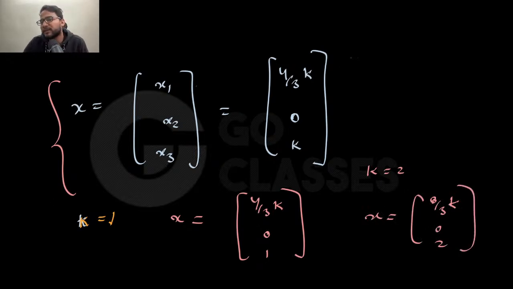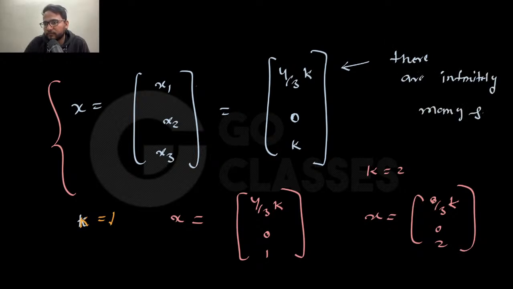So that's why you will say it is a parametric form, and that's why there are infinitely many solutions, isn't it? See, that's very important, because in GATE they are going to hit these kinds of concepts, asking how many solutions there are. So there are infinitely many solutions. Why? Because of the free variable. If there is no free variable, then there are not infinitely many solutions, right?